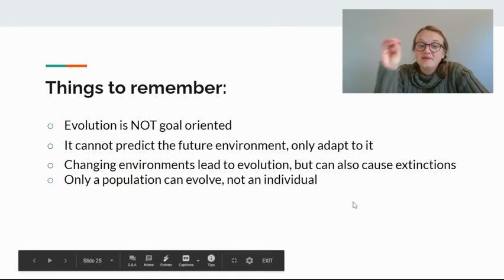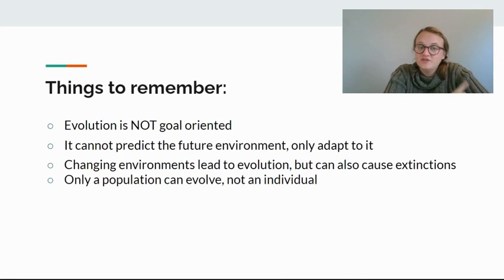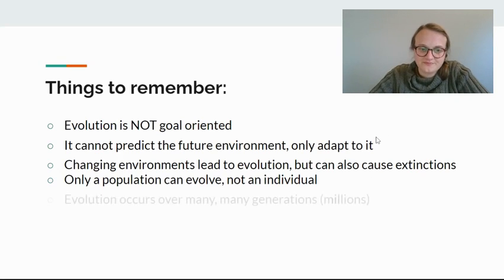Now, only populations can evolve, not an individual. An individual cannot, in its lifetime, develop an adaptation. Populations evolve because it takes so long, and it's those traits being passed down or not being passed down. It takes a lot of generations for a trait that is very detrimental to the species to get out of the gene pool, and then they're all good. So it takes a long time. Populations evolve, not individuals. That's super, super important.